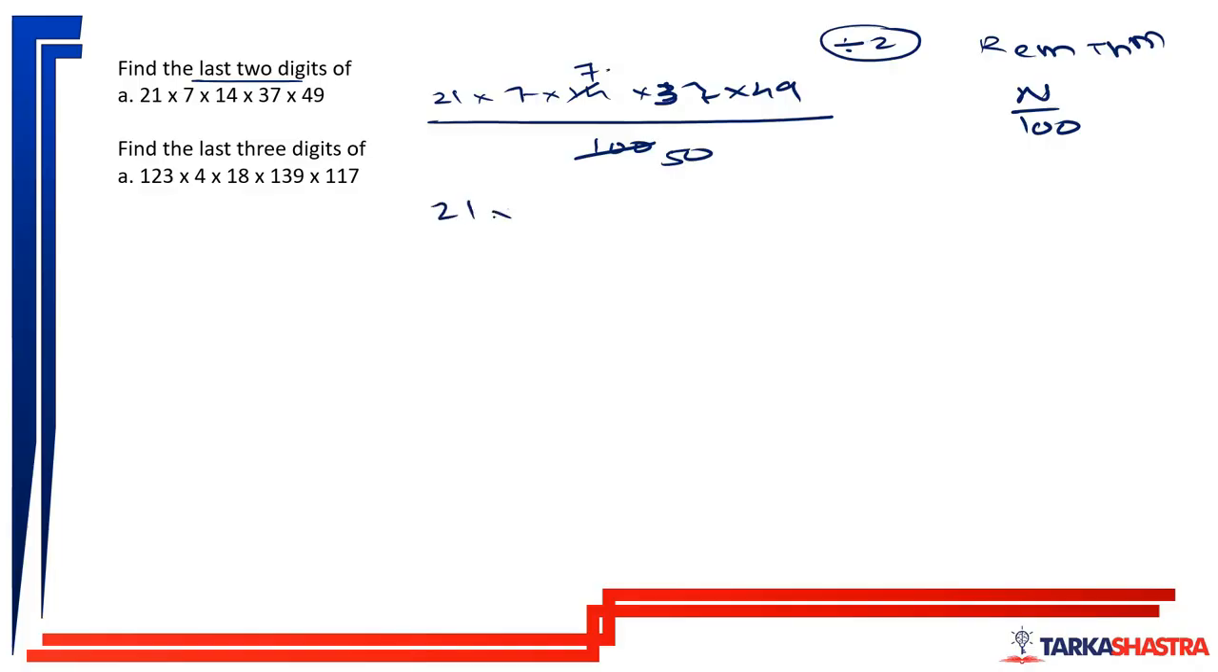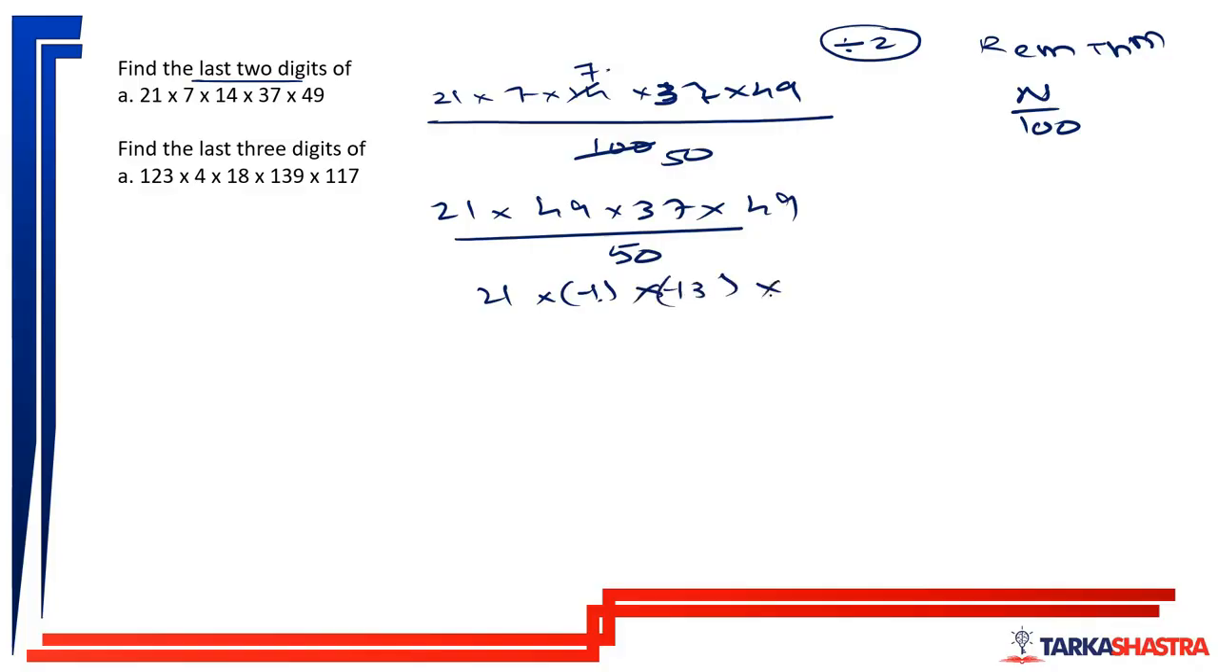So 21 into 7 into 49 into 37 into 49 divided by 50. So remainder 21, here remainder minus 1. And 49 divided by 50, remainder minus 1. 37 divided by 50, remainder minus 13. And 49 divided by 50, remainder minus 1. So minus minus plus, it became plus, divided by 50.